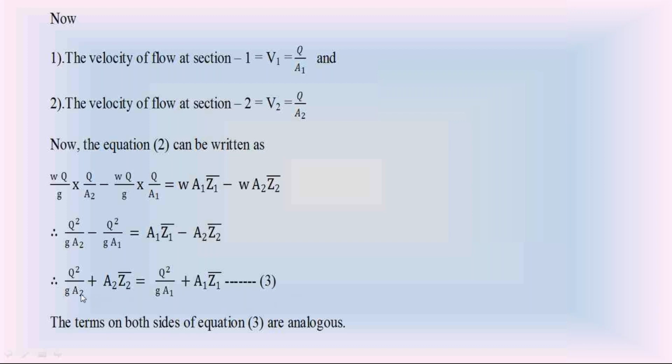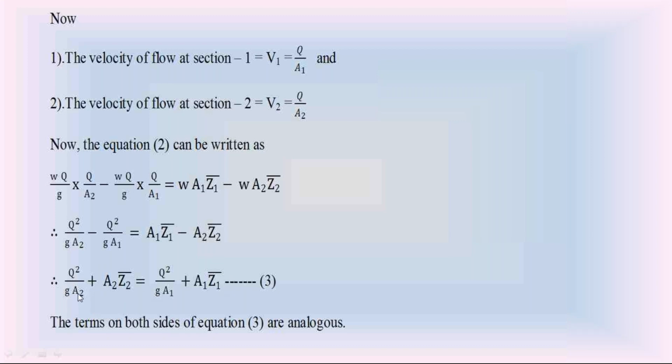In this equation 3, the first term on the left side is the same as the first term on the right side. On the left side it is Q square by g A2, on the right side it is Q square by g A1. Check the second terms on both sides. The second term is A2 Z2 bar on the left hand side, and on the right hand side it is A1 Z1 bar. The term on the left hand side is the same as the term on the right hand side. The only difference is this is on section 2, this is on section 1.